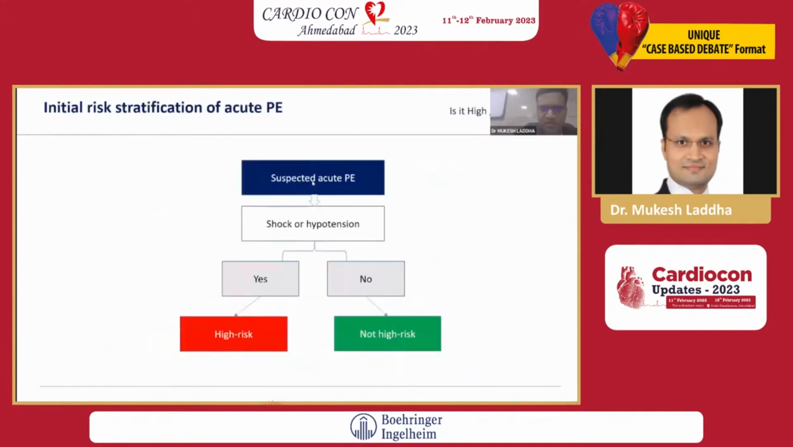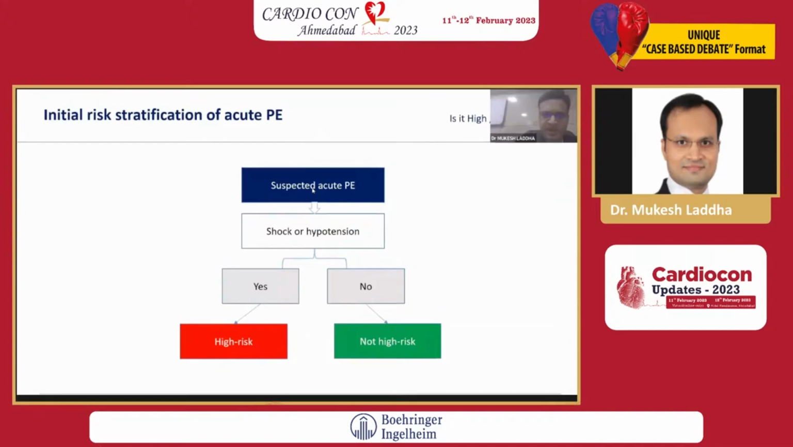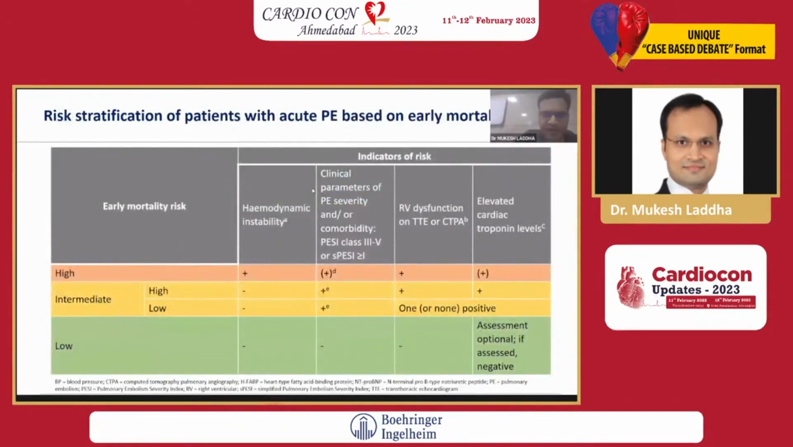If patient is in shock, hypotension, it is high risk, and if it is not, then not high risk. So shock is the criteria of high and low risk. In high risk category, hemodynamic instability is the only criteria. Other parameters like RV dysfunction, troponin positive, or NT-proBNP raised, all these fit into the intermediate category. And excluding all these things and suspecting pulmonary embolism, then it is a low risk pulmonary embolism.